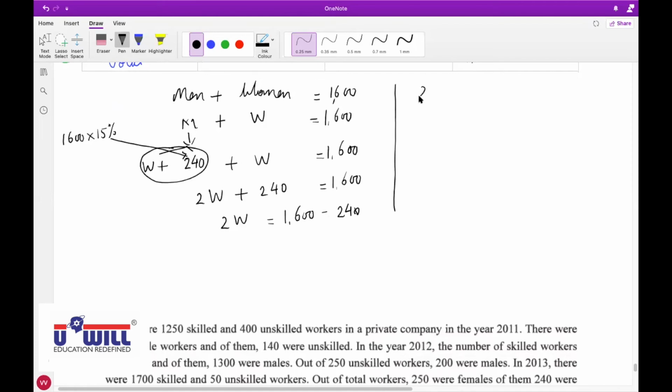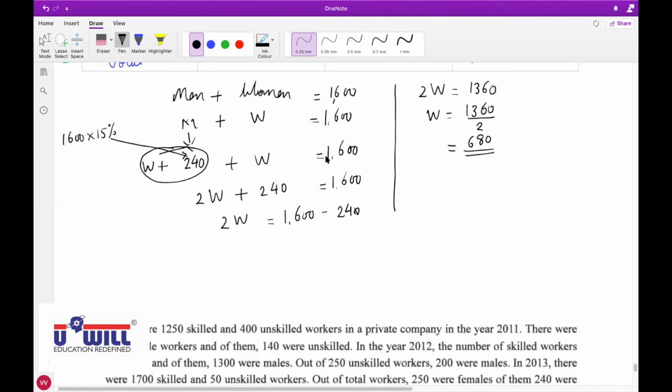So 2W is equal to 1600 minus 240, which is 1360. So W will be what? If 2 is multiplied, 2 will get divided on the other side. So 1360 divided by 2, that is 680.